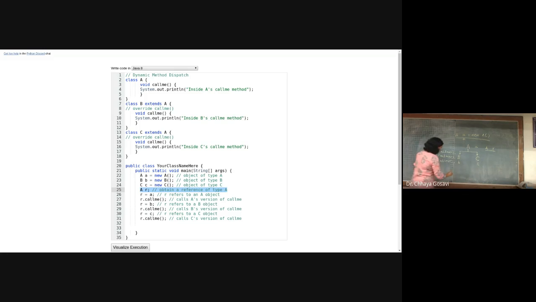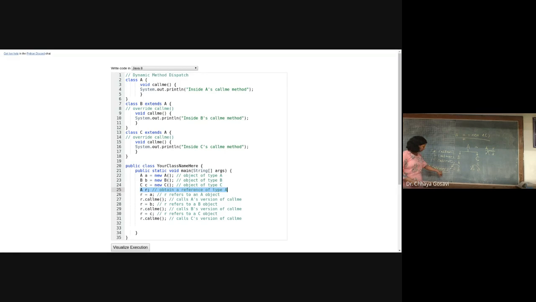Now I am saying R is equal to B. So object B is assigned to R. Here R is equal to C. Object C is assigned to R. Here R is equal to A. Object A is assigned to R. And when I say R dot call me, which method to call?